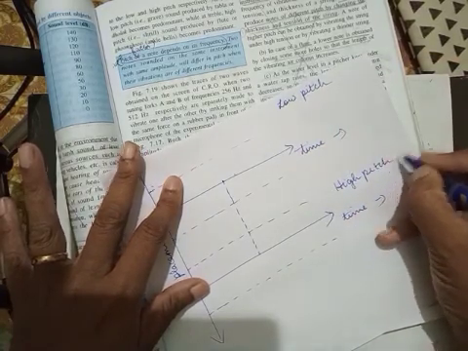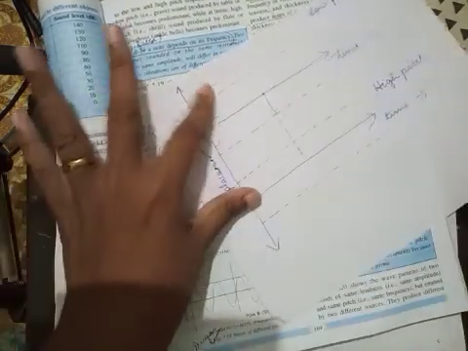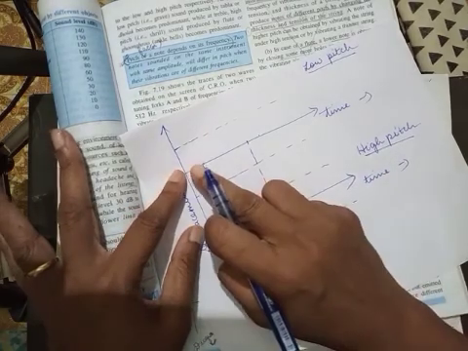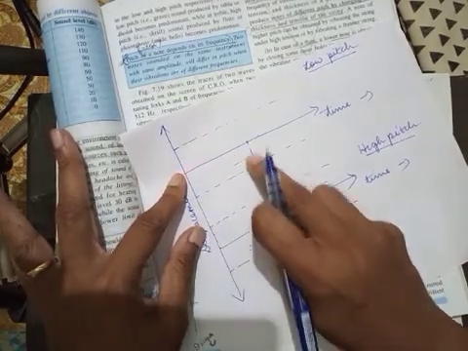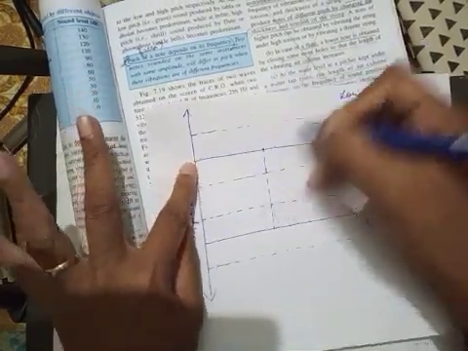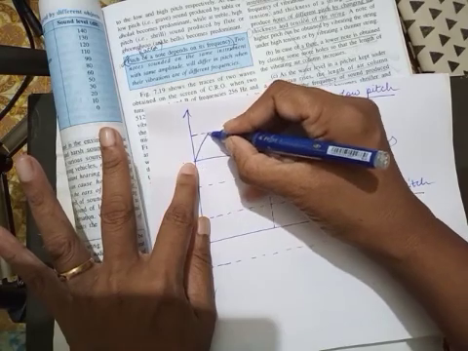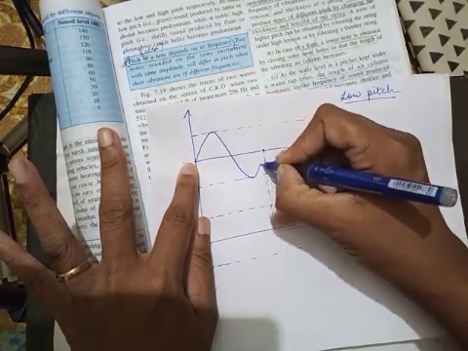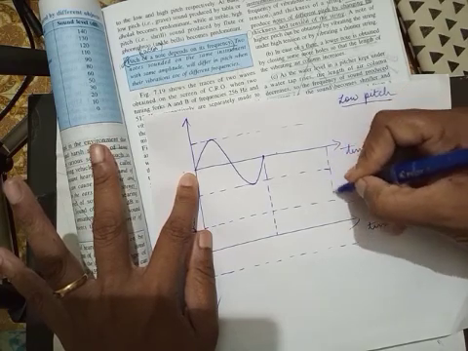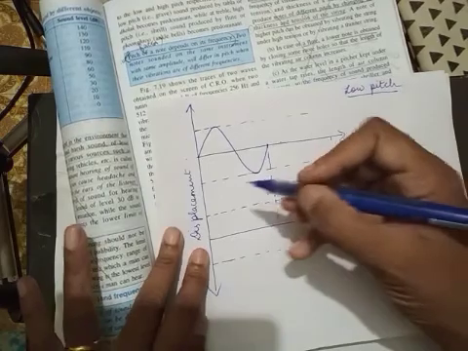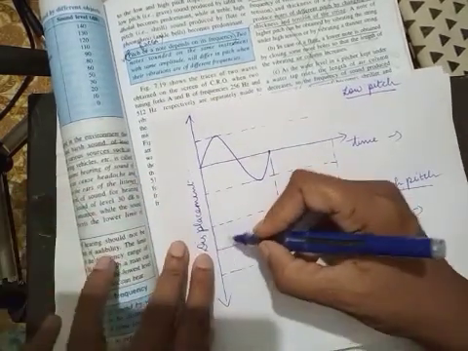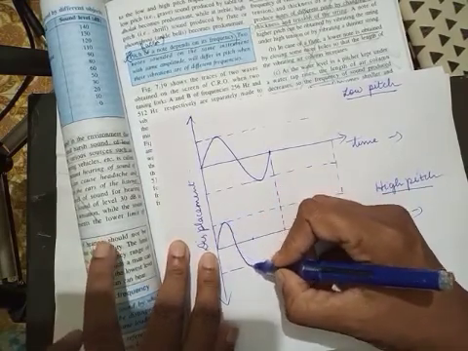Low pitch sound means frequency will be less. Low pitch sound will have less frequency. High pitch sound will have more frequency. Now less frequency means less number of waves in the particular time period. So in this particular time period, in a low pitch sound, there might be just one wave, whereas in a high pitch sound, in this time itself, there might be two waves.